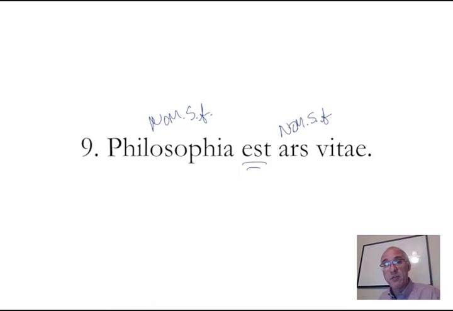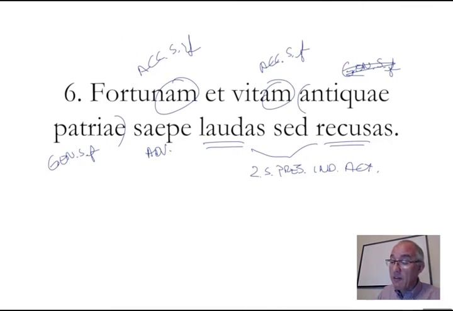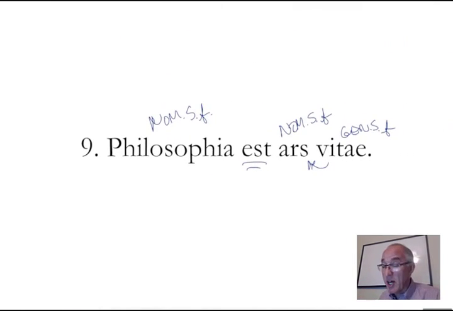And is this for life or to life? Well, this is your genitive singular feminine. Why? Because we're betting that with no verb of giving, showing, or telling, just a different verb, it's the genitive. As an aside, that genitive is also going to fall closely upon the noun it's the genitive of. The art of life, the skill of life. Life of the ancient country. They're often treated as a unit, and so they will put them close together if it's a genitive case, right up next to the word it's the genitive of. Philosophy is the art of life.